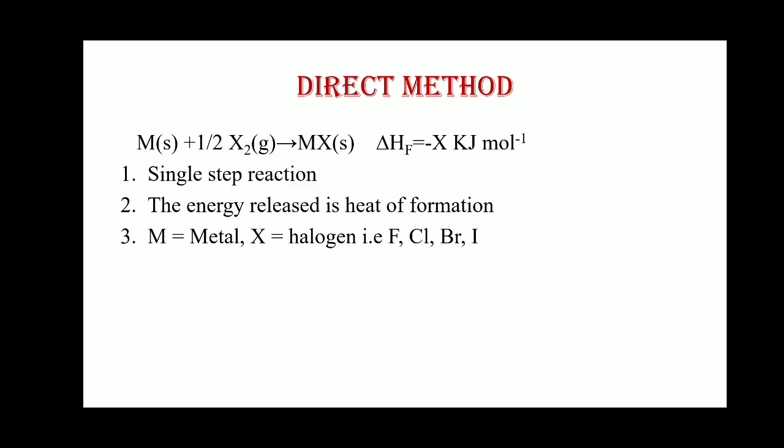They will directly react and form MX, the ionic compound. Here delta HF is the heat of formation, which is minus x kilojoules per mole. The minus sign means energy is released in this reaction, meaning the reaction is exothermic. So this is the direct method.